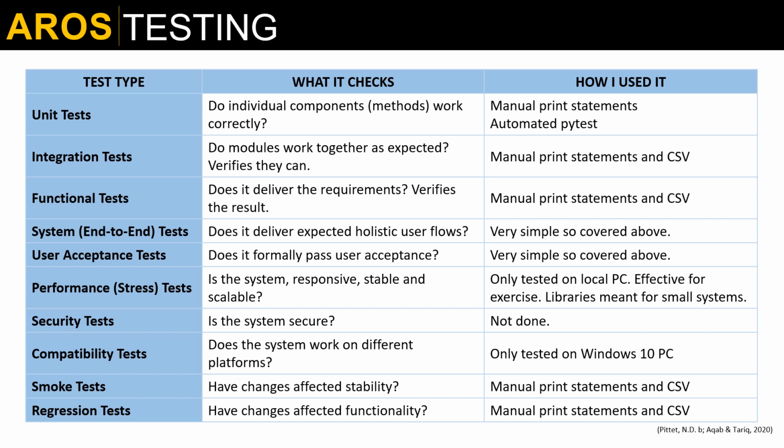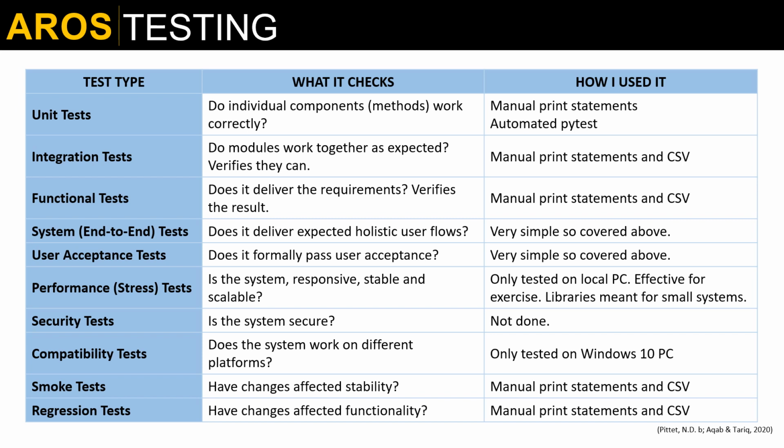Similarly, with integration testing, do the modules work together as expected? And functional testing, does it deliver my requirements, my print statements, and the CSV file? At every version, I had to perform a basic smoke and regression test. Did it still work as expected? But this was all manual. This was decidedly not DevOps, CI/CD, continuous integration, delivery, and deployment.